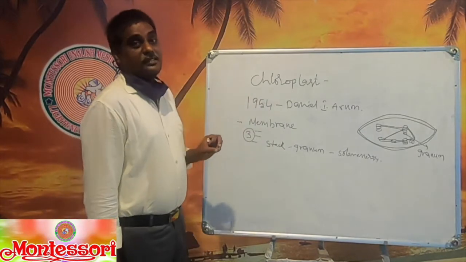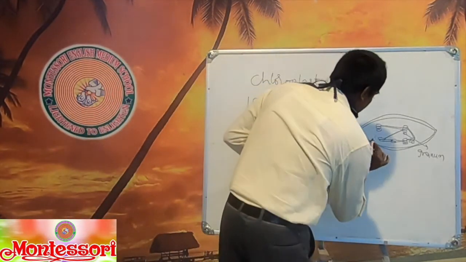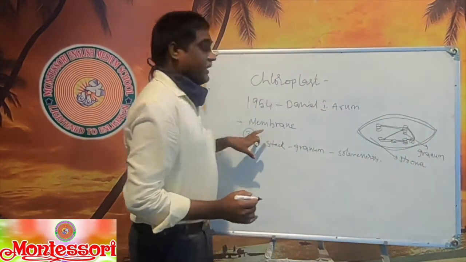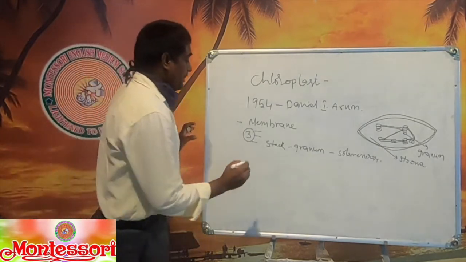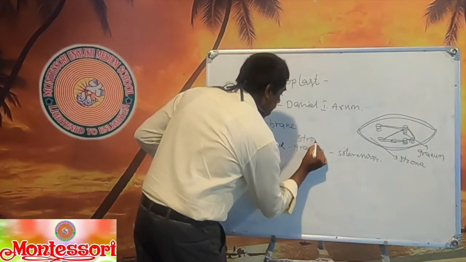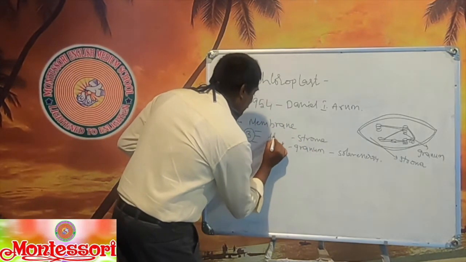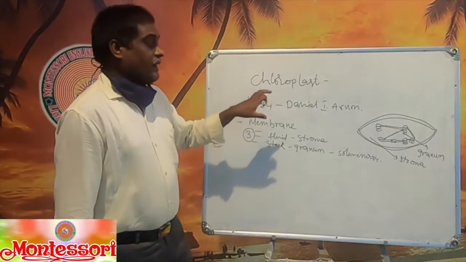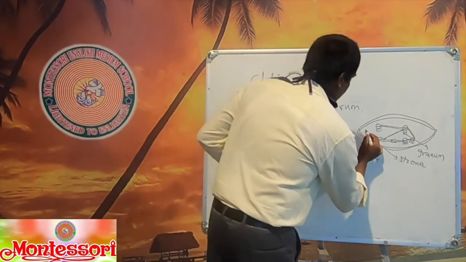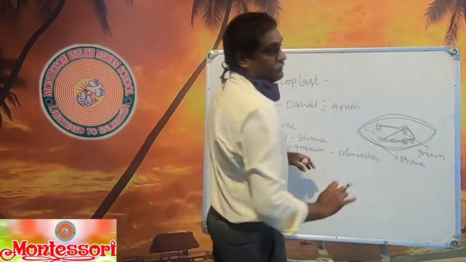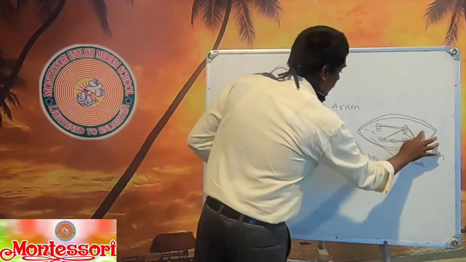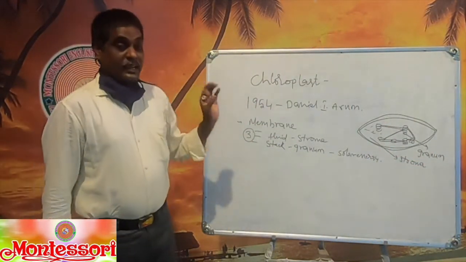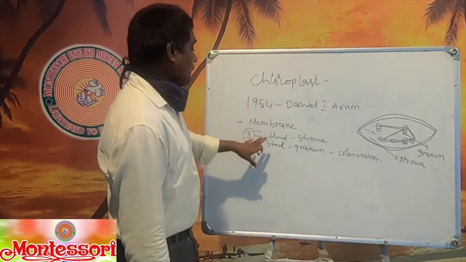And the second one is called the stroma, and it is a fluid-like structure. That means a complete part. This complete part is called the stroma. It is filled with a fluid-like substance.